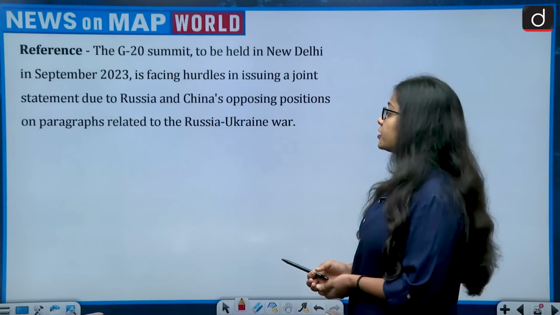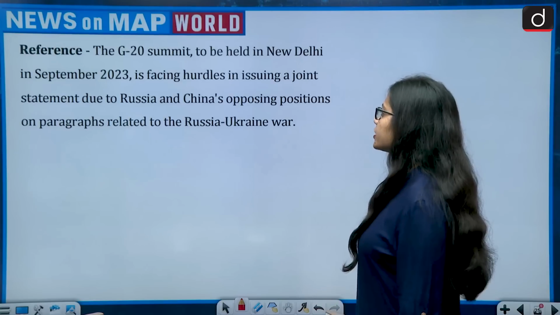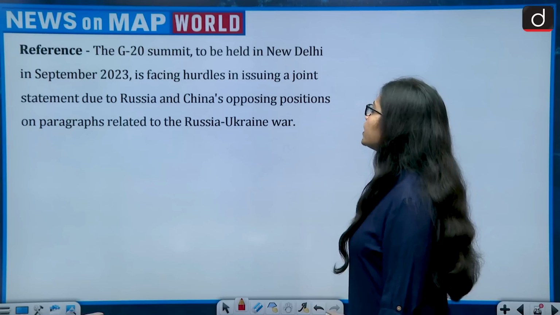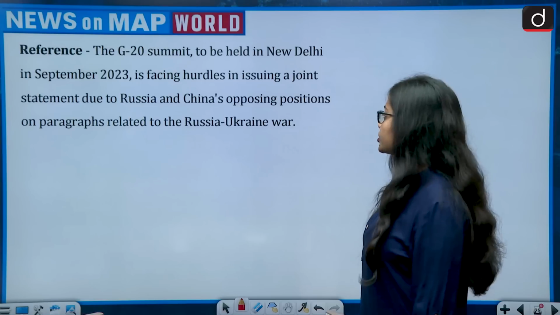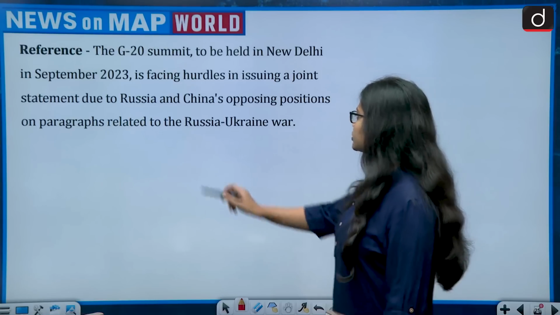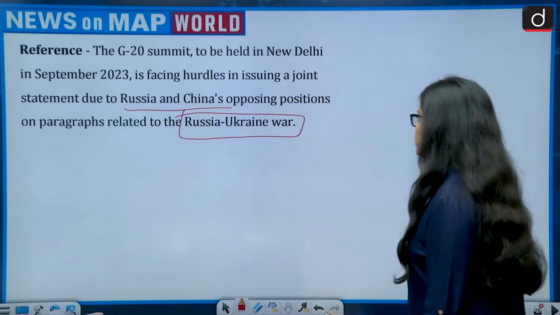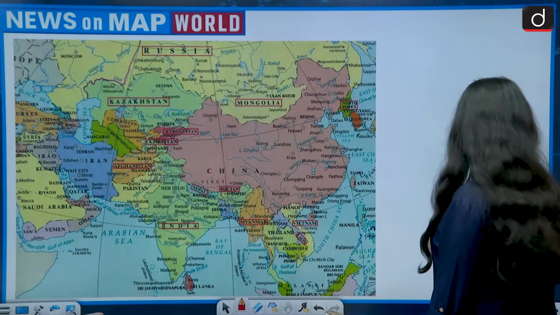The reference says the G20 summit to be held in New Delhi in September 2023 is facing hurdles in issuing a joint statement due to Russia and China's opposing positions on paragraphs related to the Russia-Ukraine war. Now this brings Russia, China to the news.